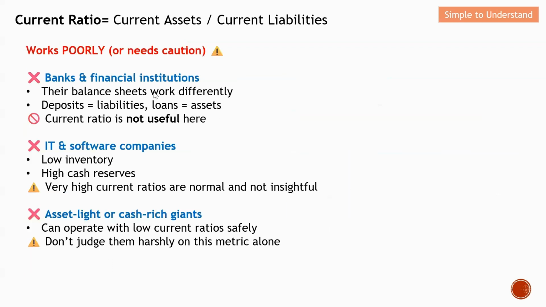Next, what works poorly for the current ratio? Firstly, banks and financial institutions, because their balance sheets work differently. The deposits equal the liability and the loans equal the asset. Hence, the current ratio is not useful. IT and software companies have very low inventory, or very low assets, and they have high cash reserves. Hence, a very high current ratio is normal and not insightful. Next, for asset-light or cash-rich giants, they can operate safely with a low current ratio. Hence, don't judge them harshly on this metric alone.